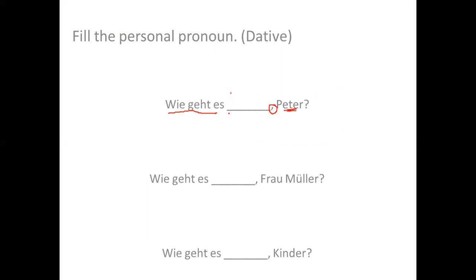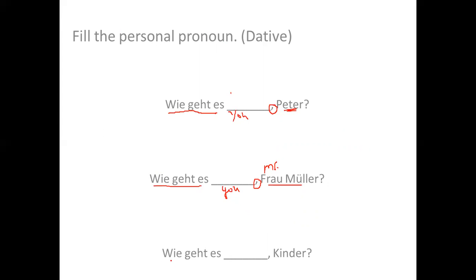Second sentence is "Wie geht es", and then there is a comma for you and Frau Müller. Now I'm talking to Frau Müller. That means how are you? Again, I need to write you. How are you, Frau Müller? Frau is Miss. How are you, Miss Müller?